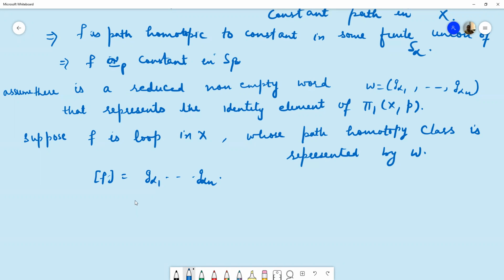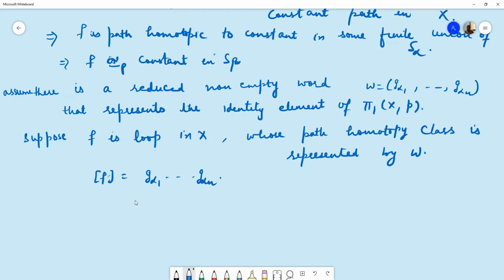But here we are proving that this f is homotopic to a constant, and this constant is represented by a non-empty word, which means the identity element has two different representations: one by the empty word and the other by a non-empty word.